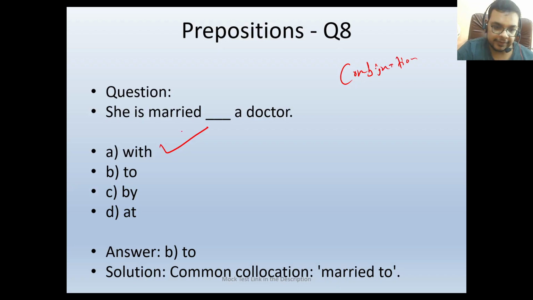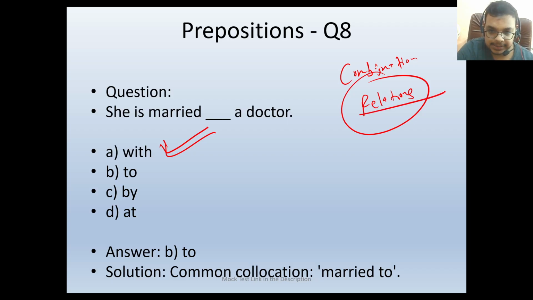Generally we use with when we are combining sentences, but here there is something building between relations. Generally, when we refer to relations, we use the term to. So she is married to a doctor, because here we are building a relation. She is married to a doctor. So this would be our correct answer.